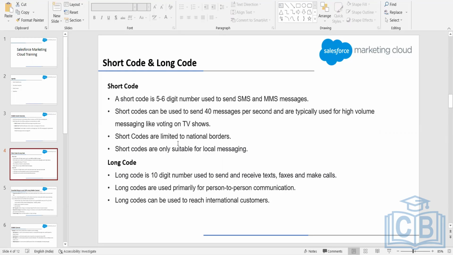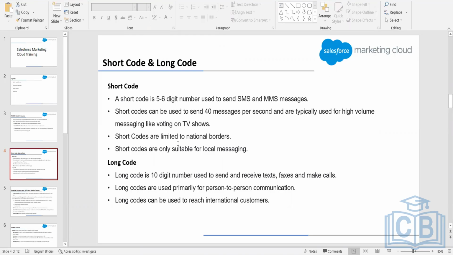There are some limitations of the short code: they are limited to national borders. What does it mean? We have to procure the short code for a specific country. If you want to communicate with Indian customers, or let's say US customers, we have to have a short code applicable for the US. If you want to communicate with Canadian customers, we have to have a short code for Canada. So we have to purchase different short codes for different countries.